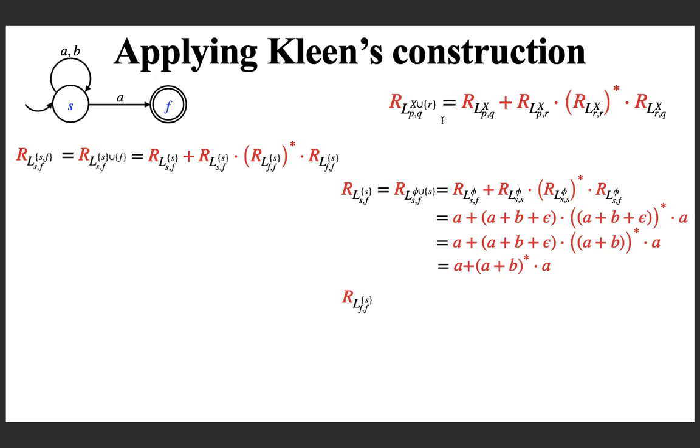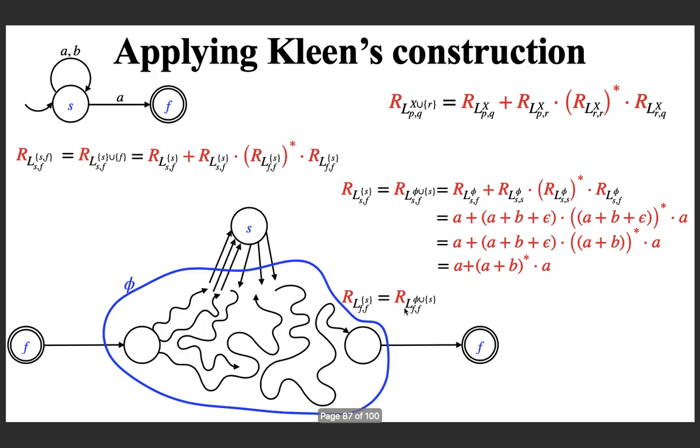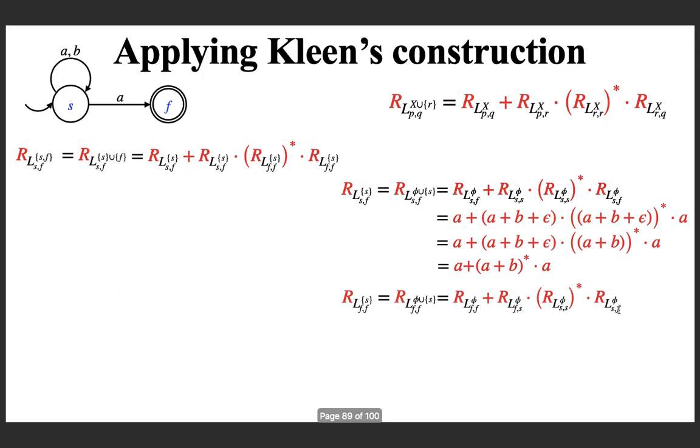Now it remains for us to find FFS. If you apply this formula, you can take out S and you will get it as this. That is FF phi union S, and this is the picture if you want. So how will you write it? It is from F going to F on phi as intermediate state, plus F to S on phi, followed by S back to S on phi star, followed by S to F on phi, and which you can directly solve.